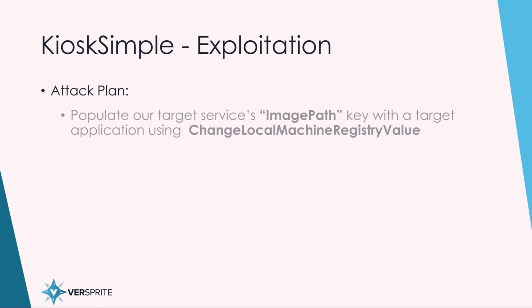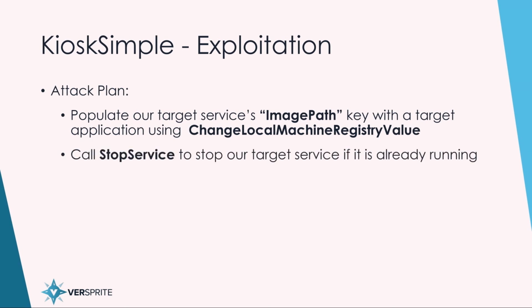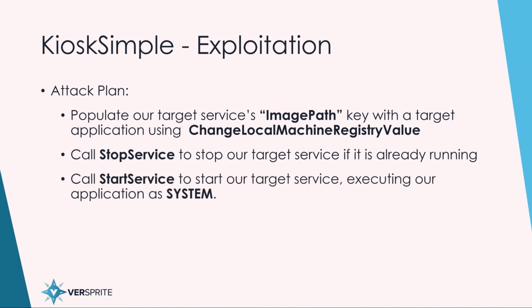So here's our attack plan. First, we want to populate the ImagePath key of the target application using the ChangeLocalMachineRegistryValue method. Services in Windows have a value in the registry called ImagePath, which points to the application or binary that will start whenever the service is started. So if we change this value, when the service is started, it will run whatever executable we define. After we change this value, we want to call StopService in case the service is already running. Then we want to call StartService in order to cause the application that we chose to execute as SYSTEM.